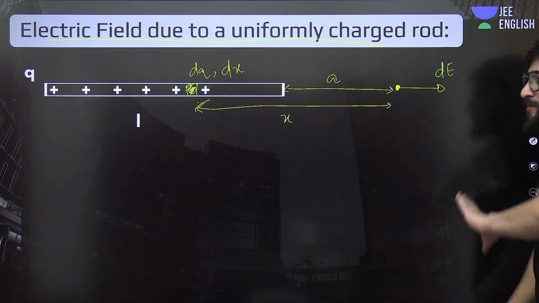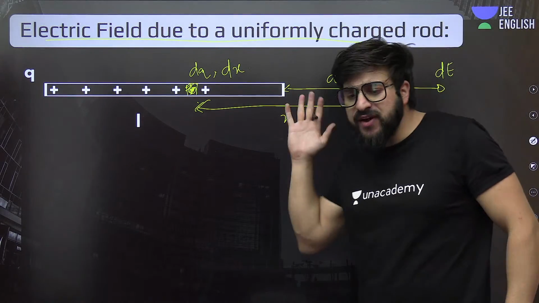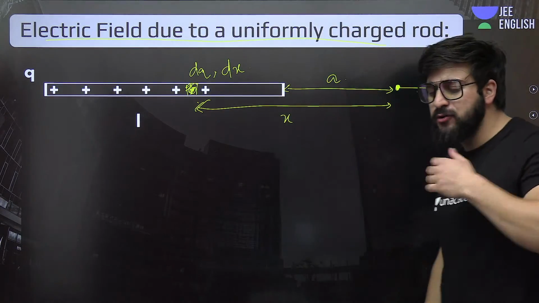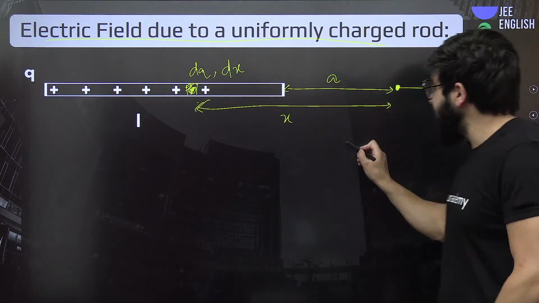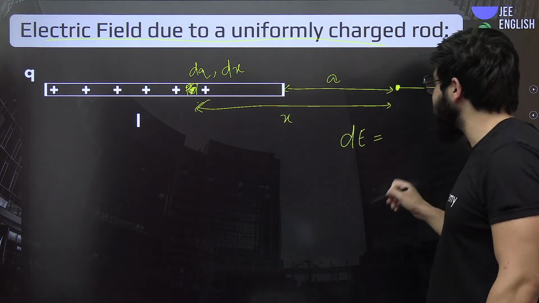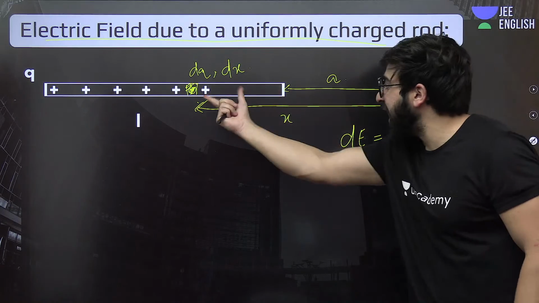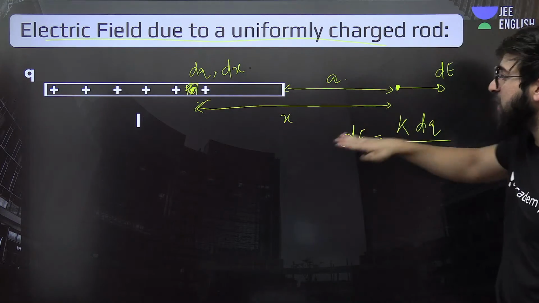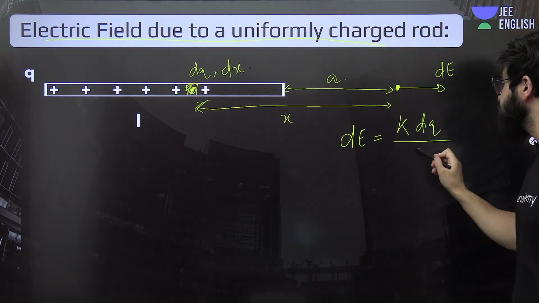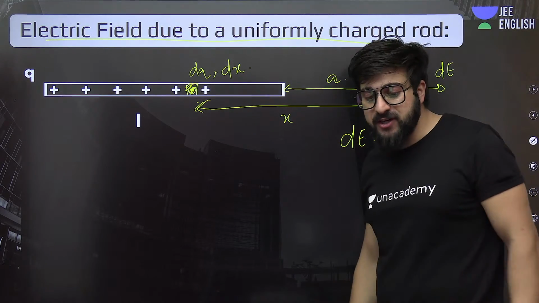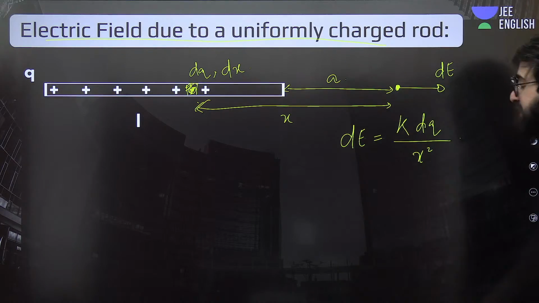Fine. Now, you tell me one thing. How are we supposed to find this dE? Tell me in the live chat. Come on, everybody. We'll use the same concept. Can we write this dE is nothing but K dQ upon how far is this element from this point? So can we say that is nothing but x square? Exactly. Can we do it like this? Definitely we can do it like this.